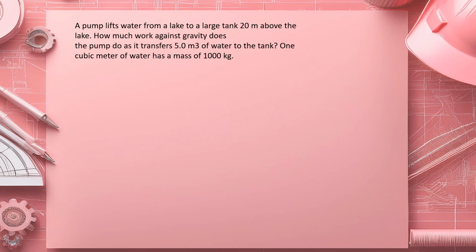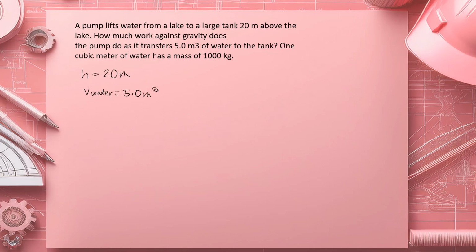For example, a pump lifts water from a lake to a large tank 20 meters above the lake. So we have the height, which is 20 meters. How much work against gravity does the pump do as it transfers 5.0 cubic meters of water to the tank? The volume of the water is 5.0 cubic meters.